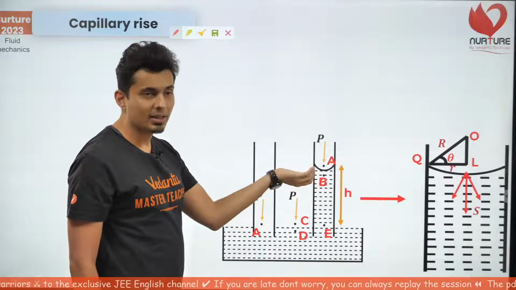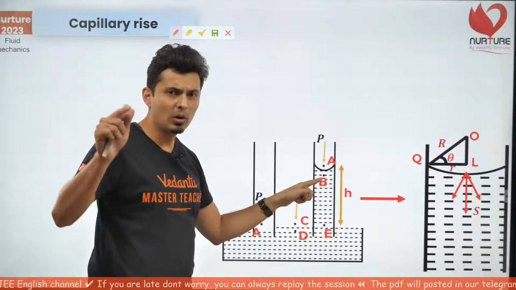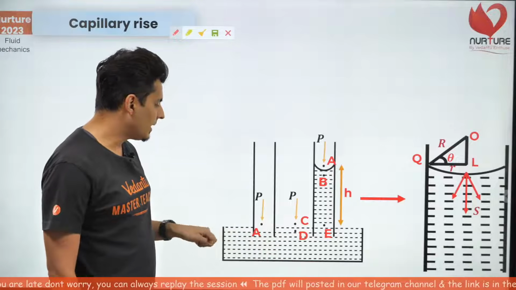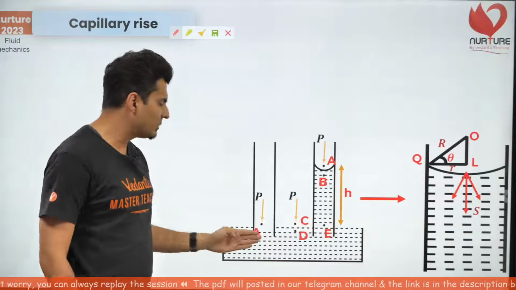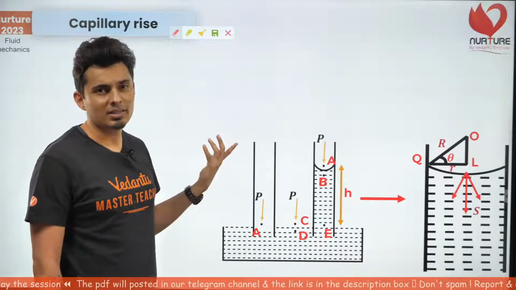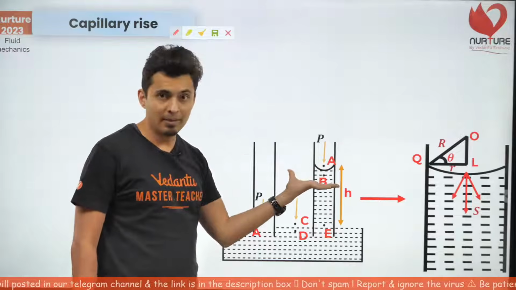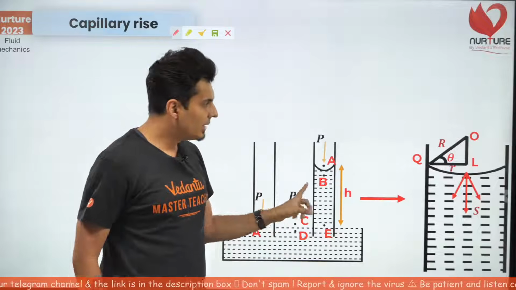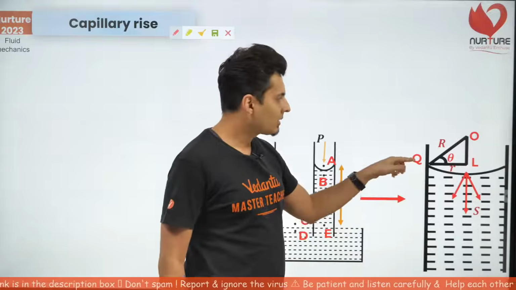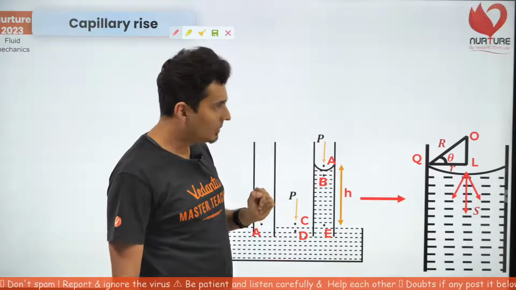A is a point on the concave side of the surface. B is a point on the convex side just below the surface. E, D and A are the points just below the water surface. C is a point just above the water surface. Everything is very obvious. If you zoom onto this diagram, it looks something like this. This is the curved area. That point B is below. That point A is on the top.